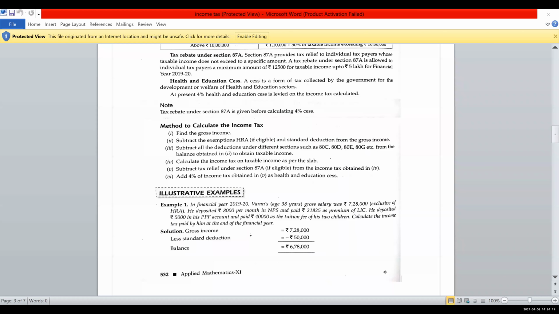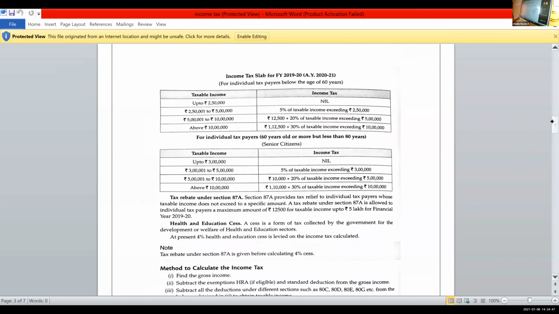Look here, the tax rebate under section 87A, under the table. Section 87A provides tax relief to individual taxpayers whose taxable income does not exceed a specific amount.